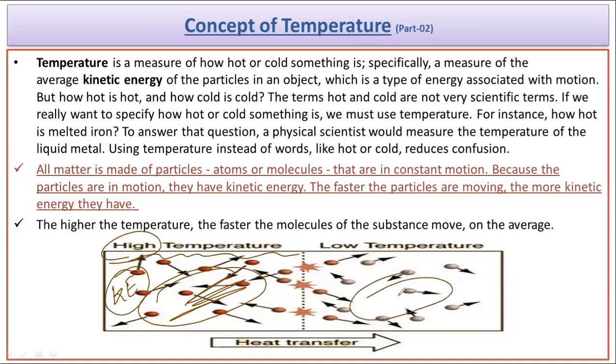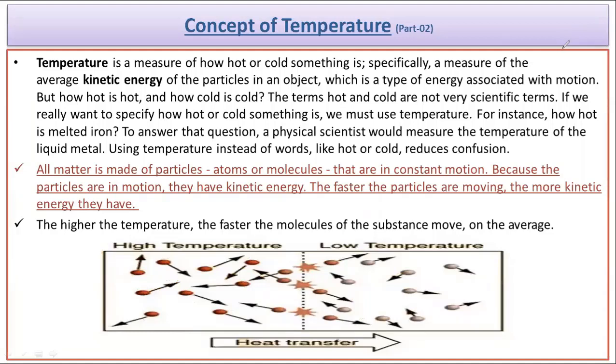And if the particles are slower over there, if the particles are moving very slowly, it means that it doesn't have much kinetic energy over there, then it will be considered as low in temperature. So the temperature is the denotation of the physical state of a matter with respect to the molecular arrangement. If the molecules are randomly vibrating, or if the molecules are having a high amount of kinetic energy, then its temperature is more, and if it is not, then its temperature is low. So we can observe this with one more thing, that when we supply heat to any body, then we observe that there is a gradual increase in the temperature.